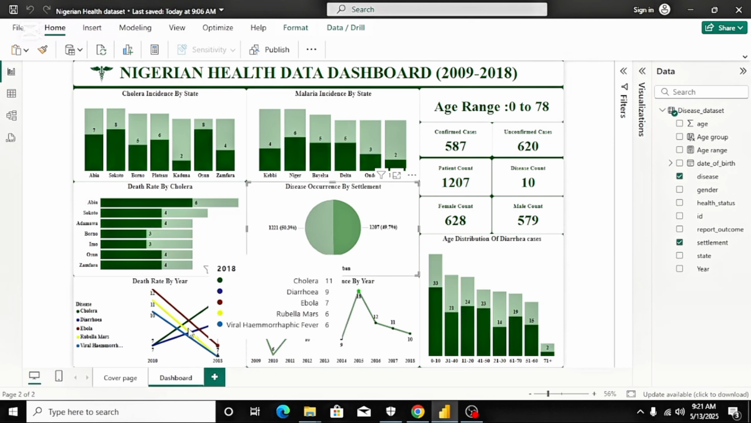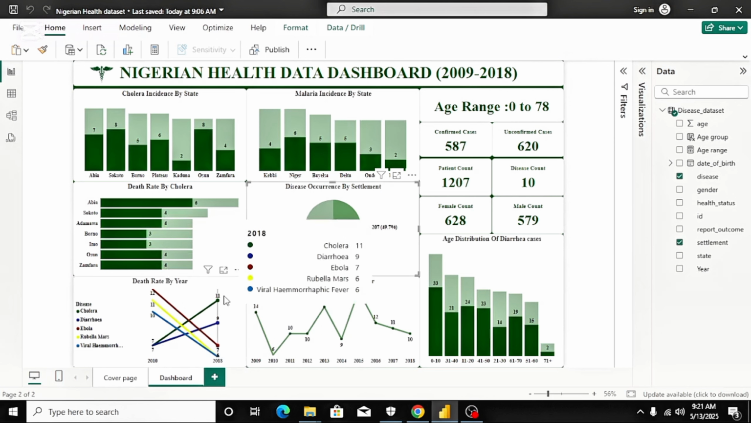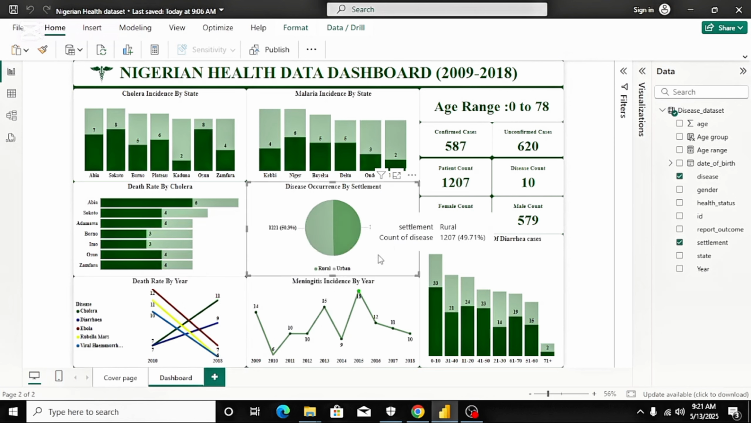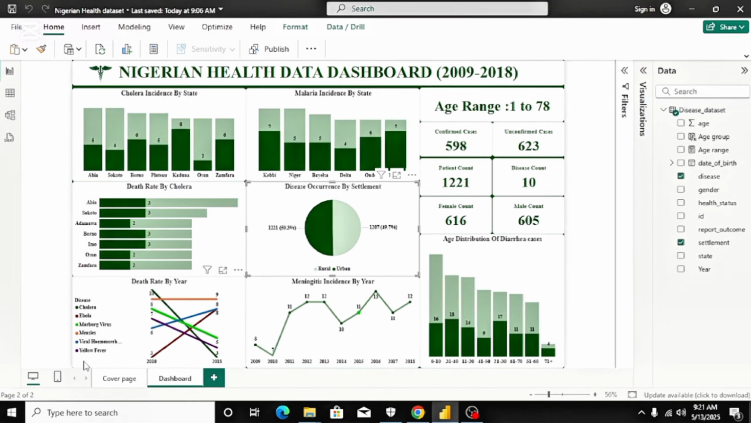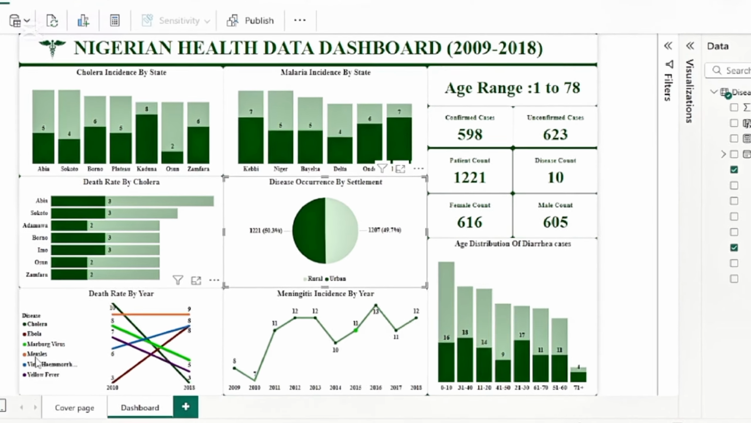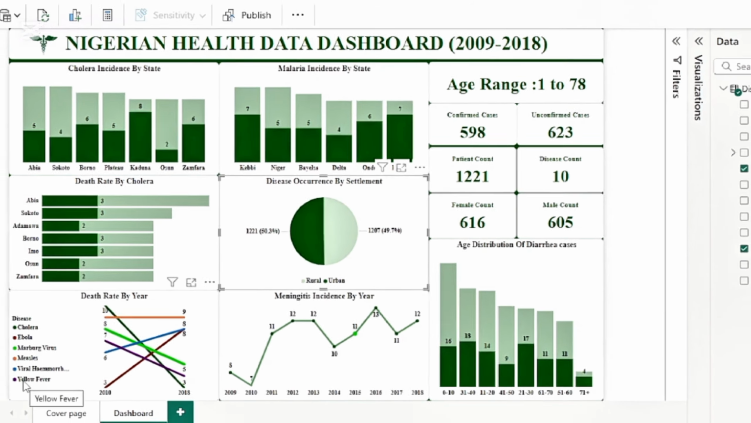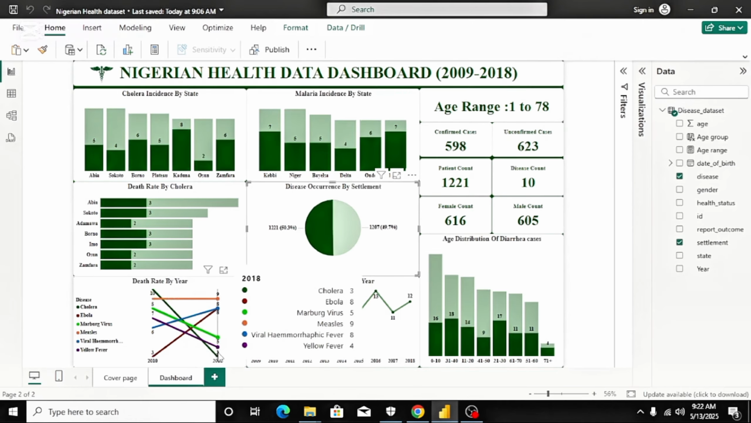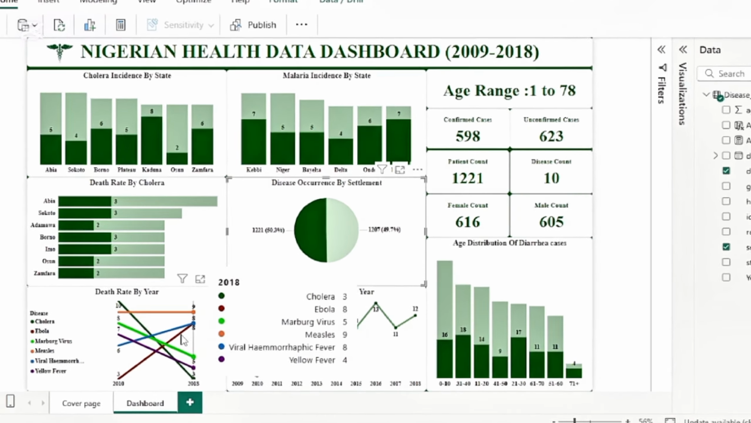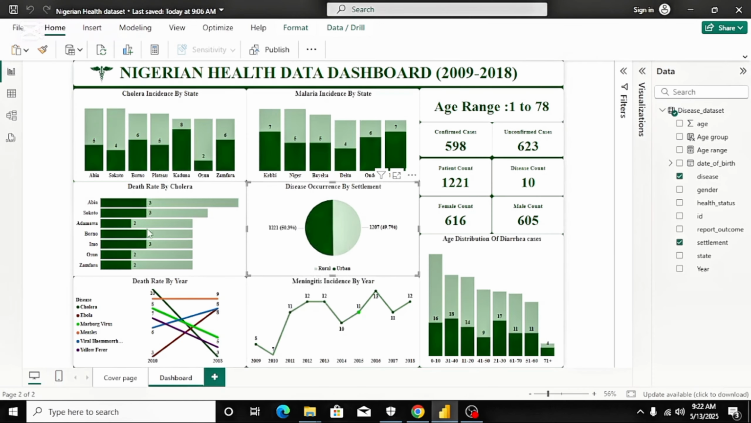Moving on to the rural settlement area, we can see that the number of confirmed cases is 598, unconfirmed cases 623, a total of 1,221 patients, with a female count of 616 and a male count of 605. Now looking at the death rate by year, we can see that new diseases were introduced in the year 2010 and in the year 2018. We can also see that Abia State had the highest death rate by cholera, followed by Sokoto, Borno and Imo State. Kaduna has the highest number of cholera incidents. Rivers State and Kebbi State have the highest malaria incidents.